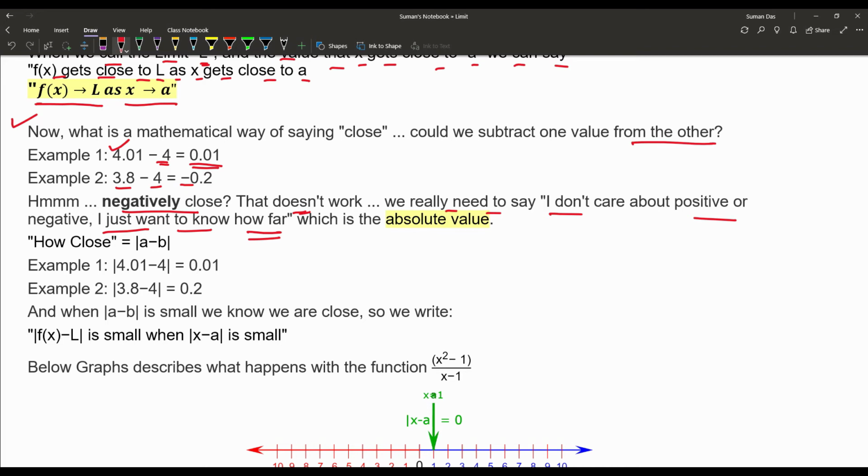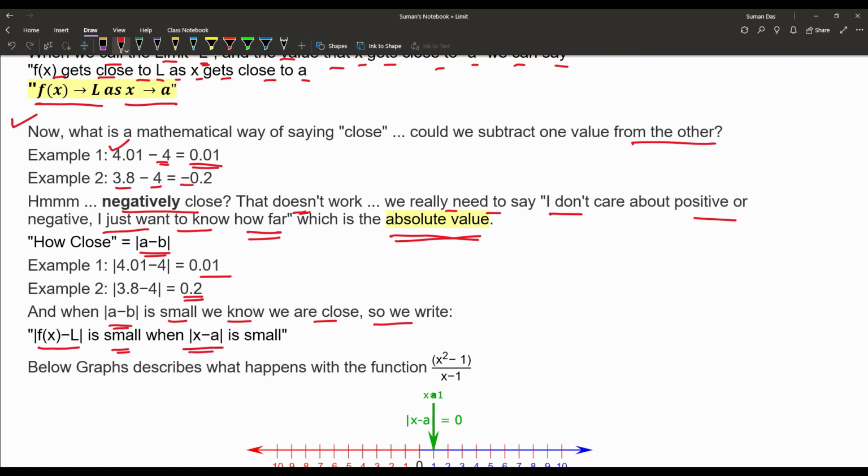So that is known as the absolute value in mathematics, and that is written in the way of modulus of a minus b. So the example of the first one gives us the result 0.01. The second one gives us the result 0.2. That means how far? That is 0.01 unit. How far? That is 0.2 unit. And when the modulus of a minus b is small, we know we are close. So we write the modulus of f(x) minus L is small when modulus of x minus a is small.